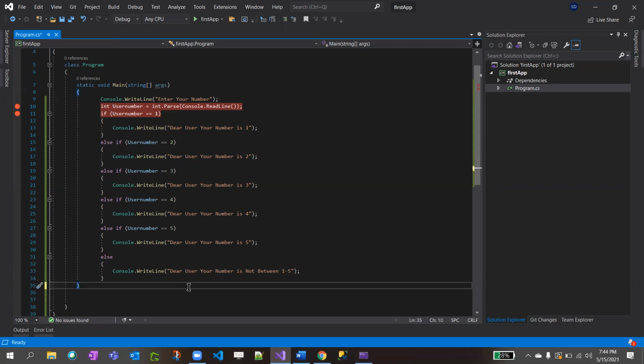Can we write as many else? We can write anyway, but this is not good. Else will be only once. Good question. It can be any number of else if, but there is only one if. For one if else if, it can be only one if. We can write any number of else if, but it can only have one if and one else. Make sense? Right now, I will give 6.